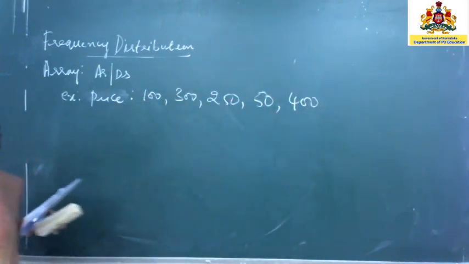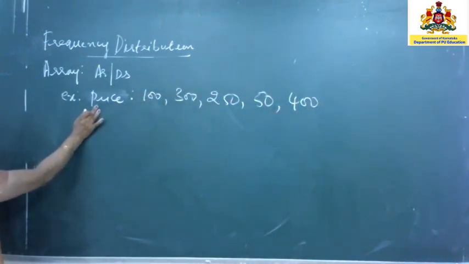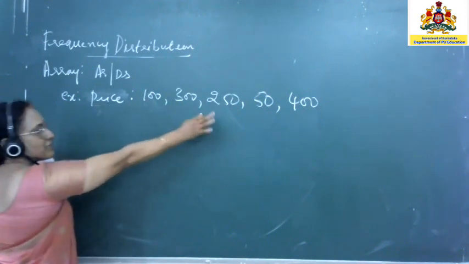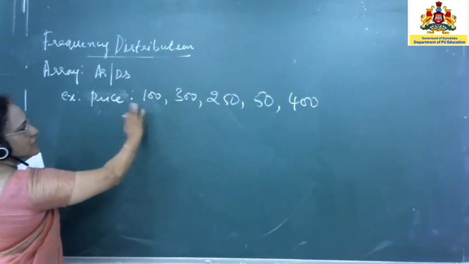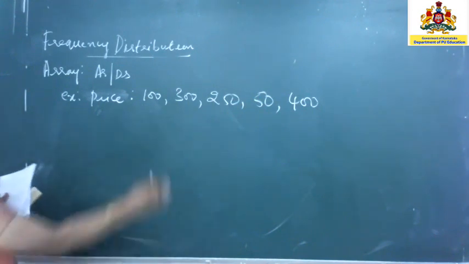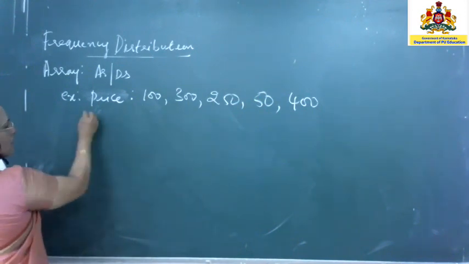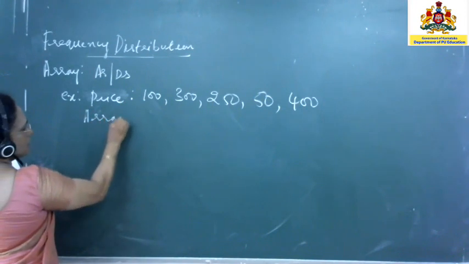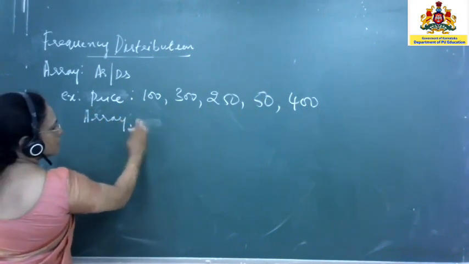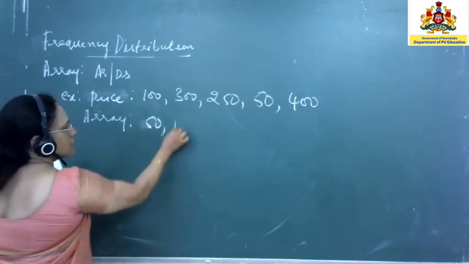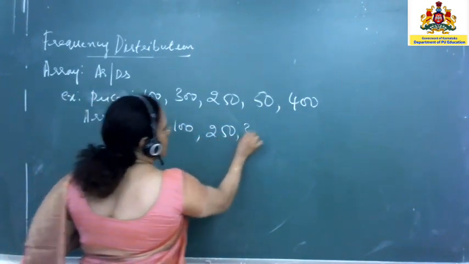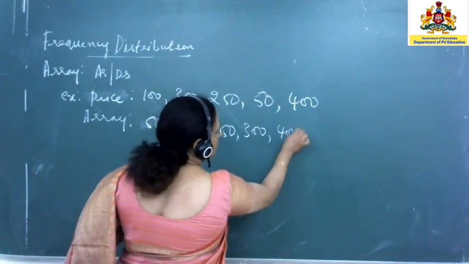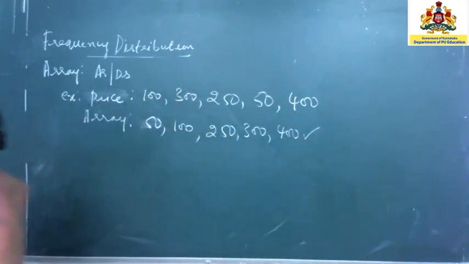Now is this raw data? Yes, because price is the variable, and these 5 numbers are variates. So it is raw data. You see this is not in any order. Suppose I make this in ascending order. Now that array will be: first number 50, second number 100, next 250, next 300, next 400. Therefore this is called an array.